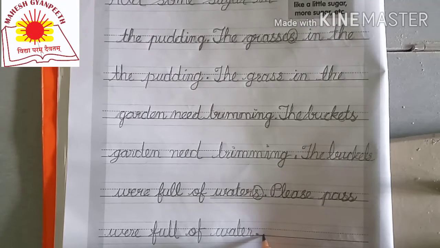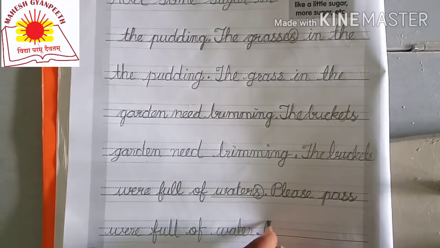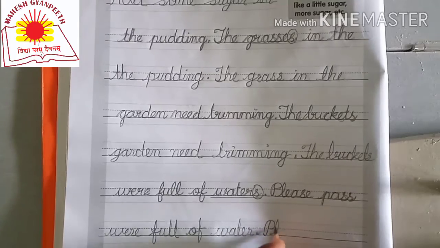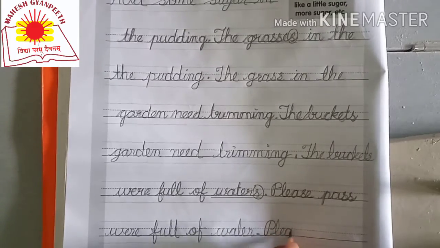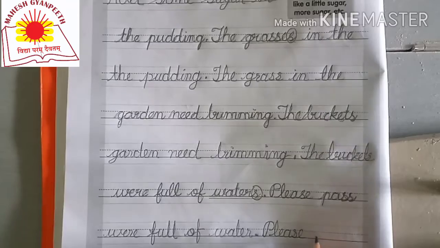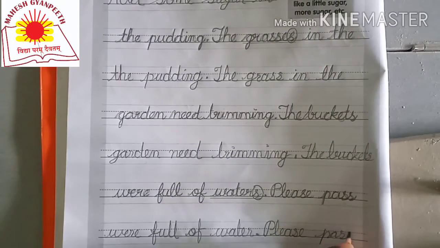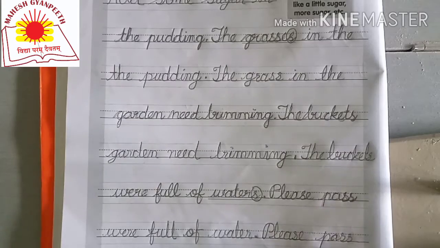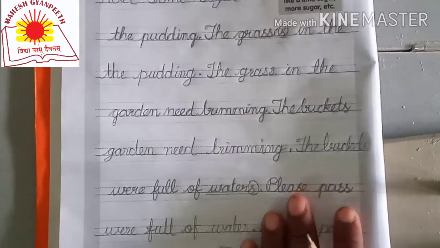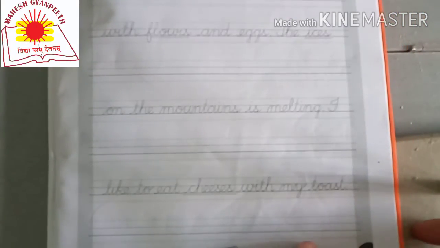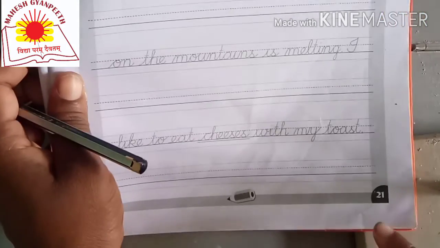Please pass. Okay, just turn your page. Open page number 21. Here is page number 21.